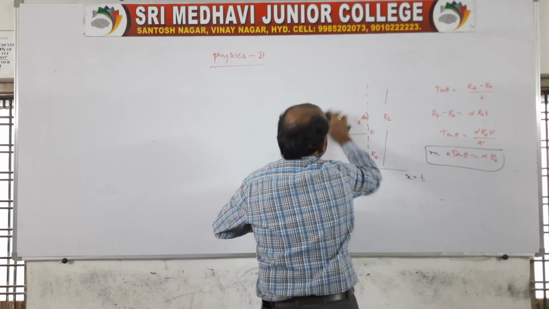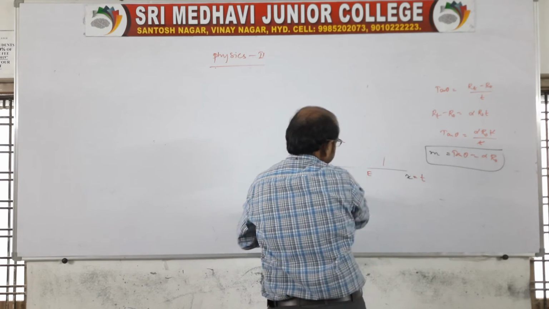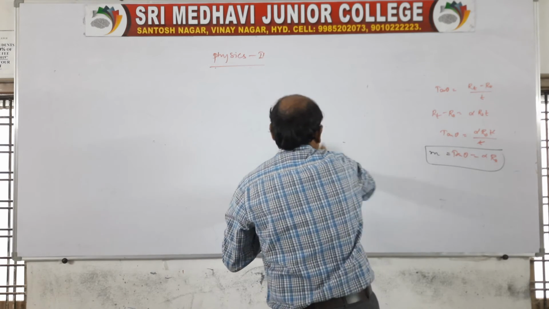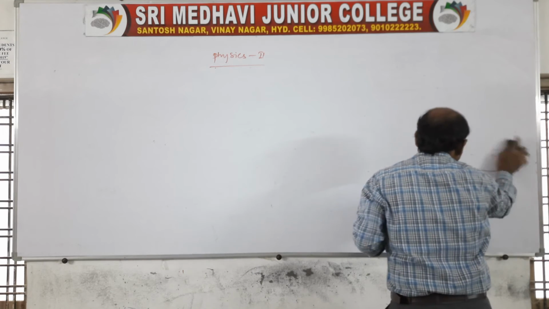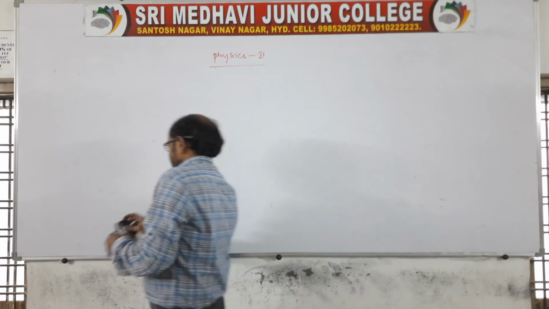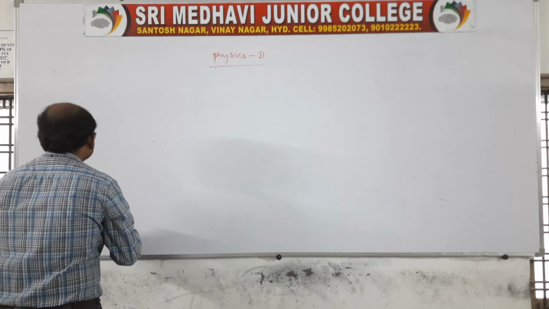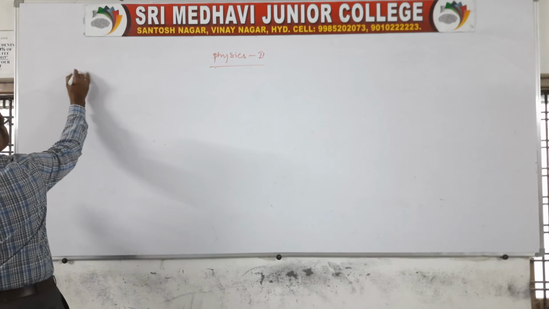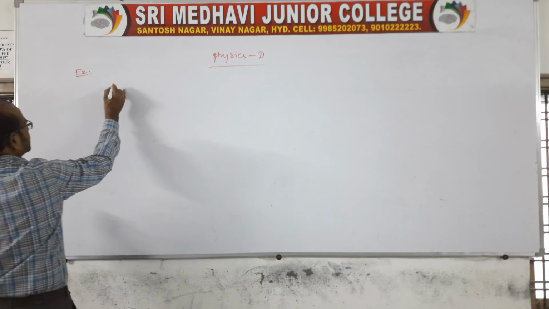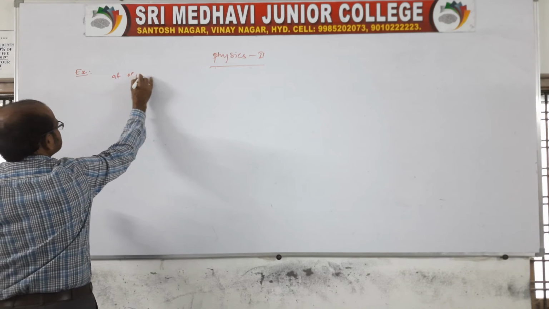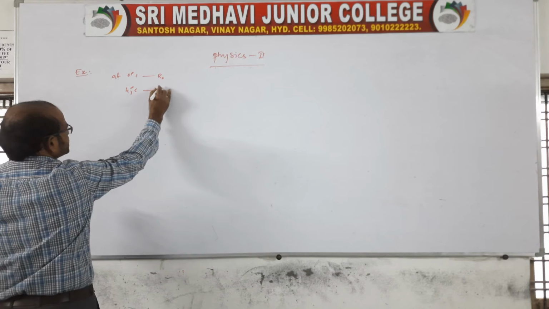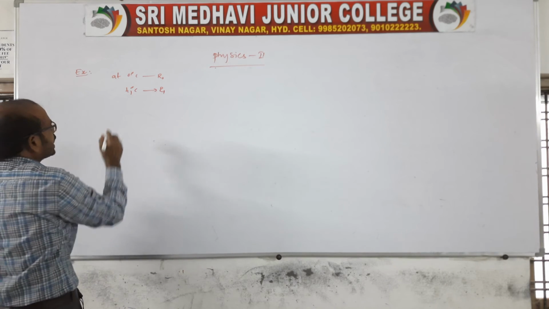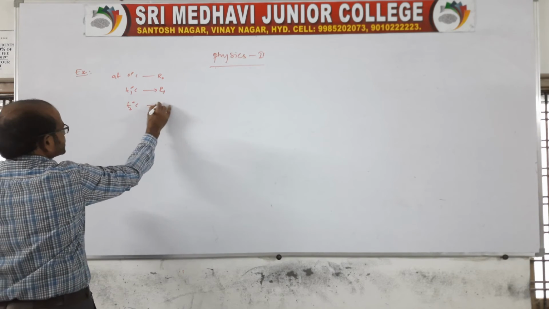At 0 degree Celsius resistance is R naught, at T1 degree Celsius resistance is R1, and at T2 degree Celsius resistance is R2. We can take this as one application or example.